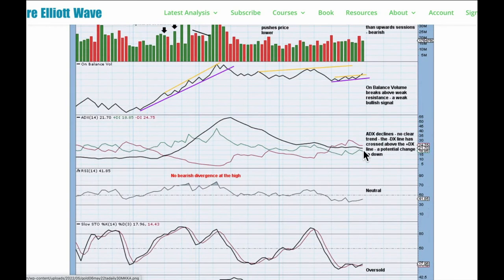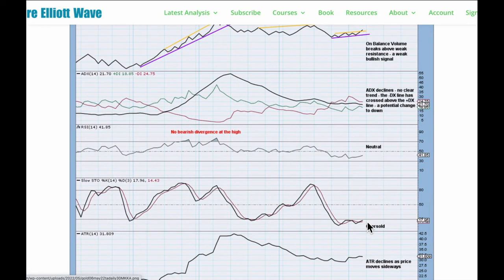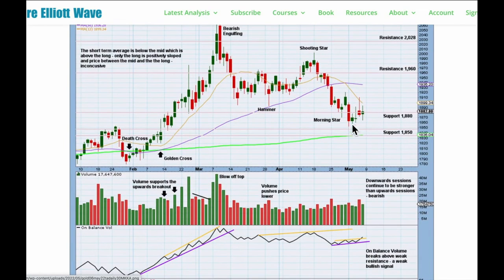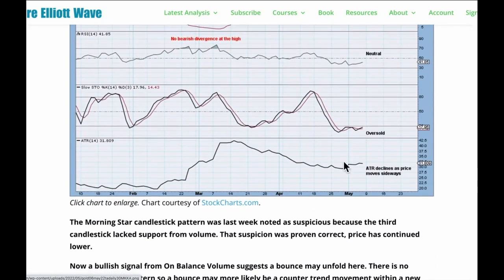At the daily chart level, ADX is still declining, indicating no clear trend, but it's not going to take much at all for the ADX line to turn up. RSI is neutral, stochastics oversold, no clear trend. Let's expect a bounce up from support about 1850. Look out for next resistance at 1960. And ATR declining as price moves sideways.